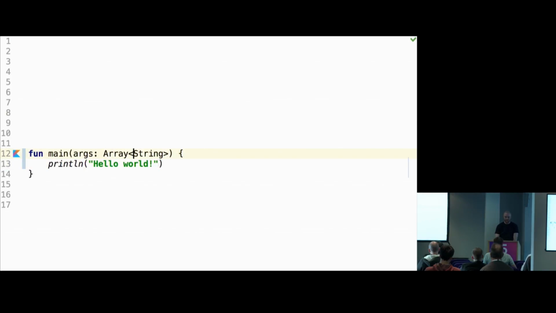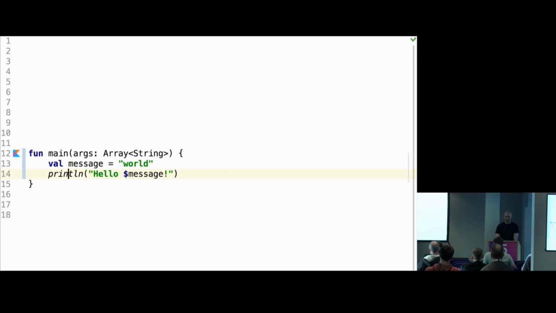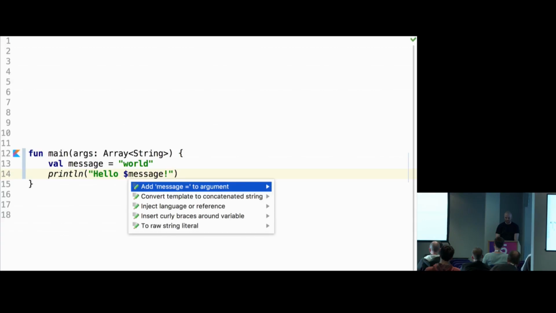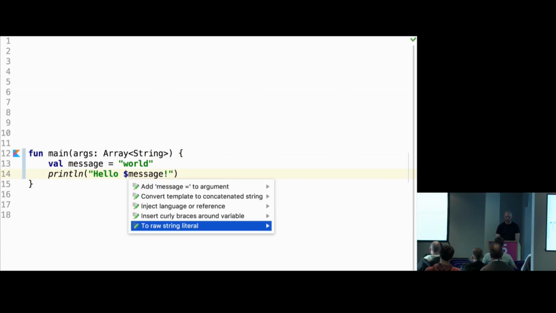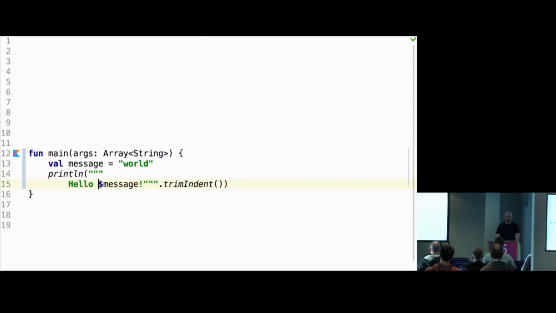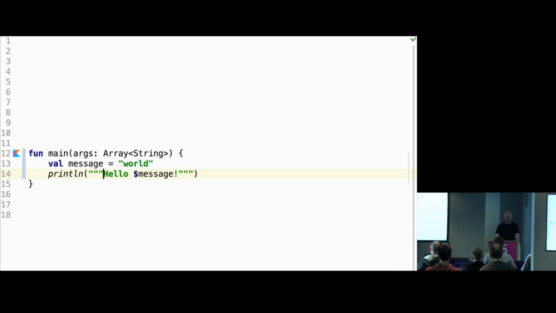To show this, one other thing I can do is extract message. So what's going on here, this is $ and message, this is string interpolation, and the full syntax for this is a concatenated string, right? I can also do raw string literals, or in C#, I think they're called verbatim. So if I run this, it now will print on 2 lines, on separate lines. So I'll undo these changes.